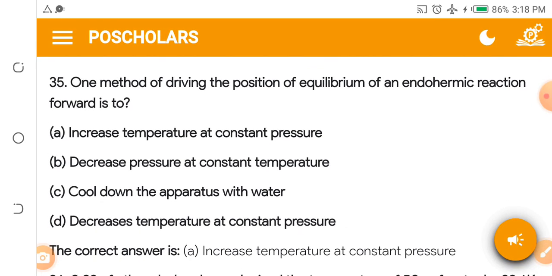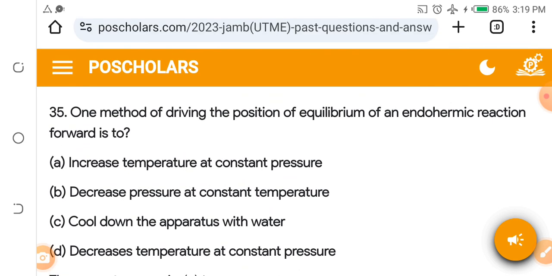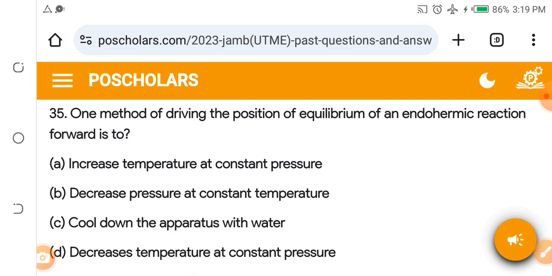One method of driving the position of equilibrium of an endothermic reaction forward is dash. This is endothermic, not endochemic. You know we have exothermic and endothermic. Now I want you to please tell me the difference between the two in the comment section: the difference between an endothermic reaction and an exothermic reaction. One method of driving the position of equilibrium of an endothermic reaction forward is to dash.